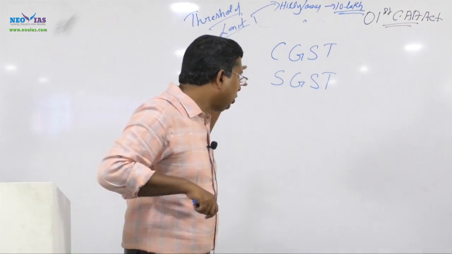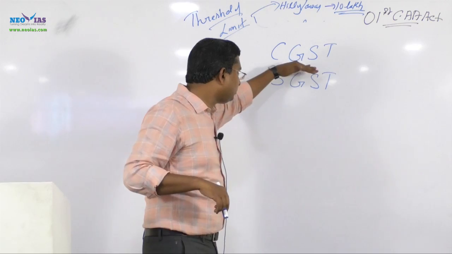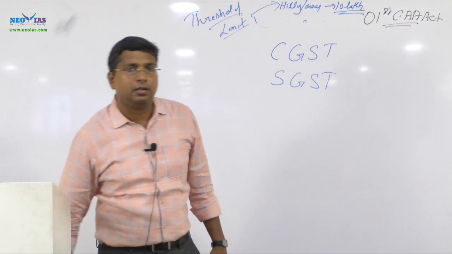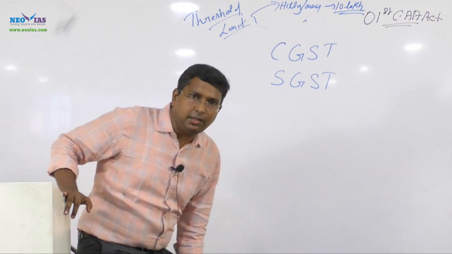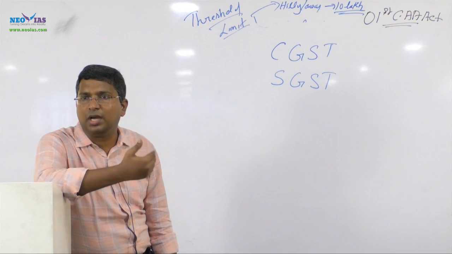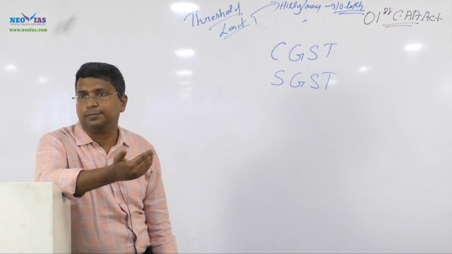Now there was an issue. I told you the power has been divided between the center and state. Now issues started cropping up one by one.